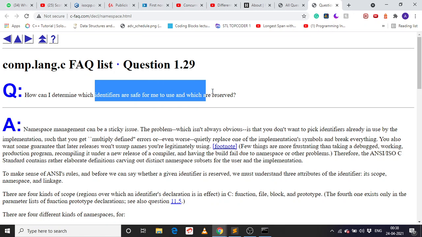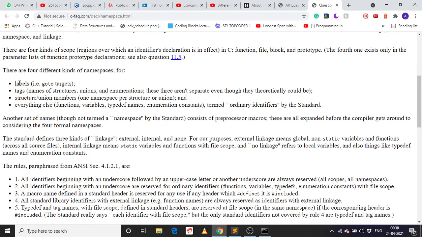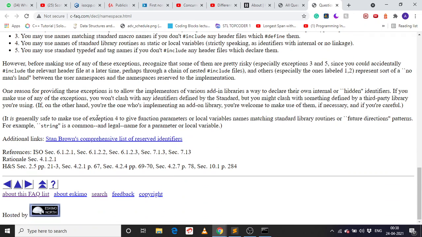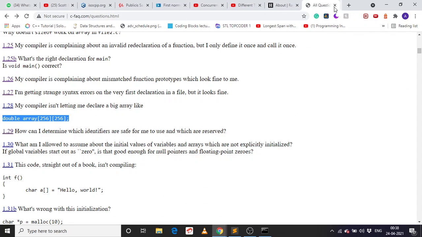So which identifiers are safe to use depends on which ones you are using. So use the proper labels, tag structure names, unions. That's why you can think and work out which identifiers are safe for you.